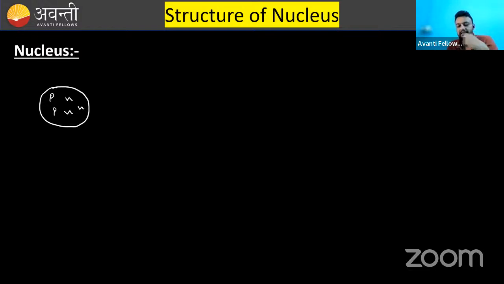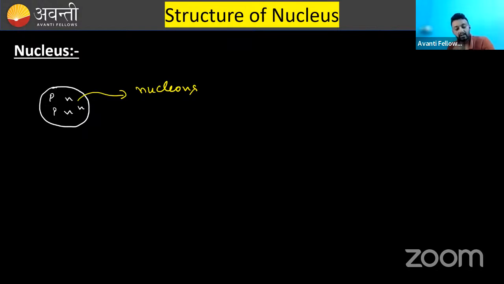I have mentioned protons and neutrons, that's it. And one more thing I will add here. These protons and neutrons, the particles inside the nucleus, are generally called nucleons. Whether they are protons or neutrons, they will be called nucleons.